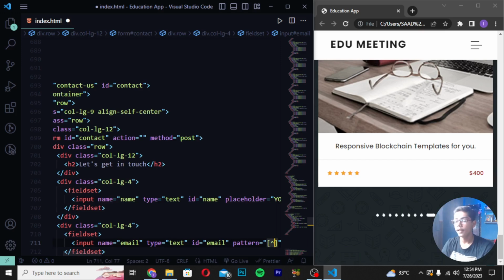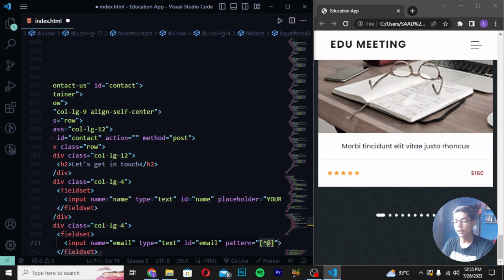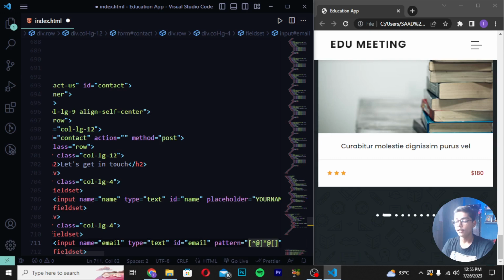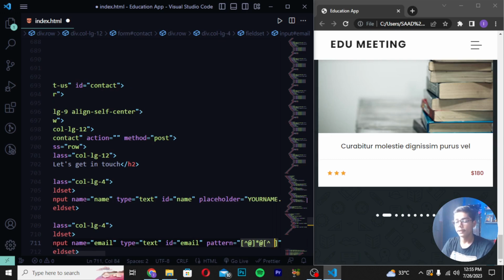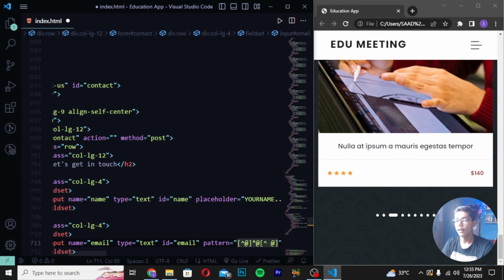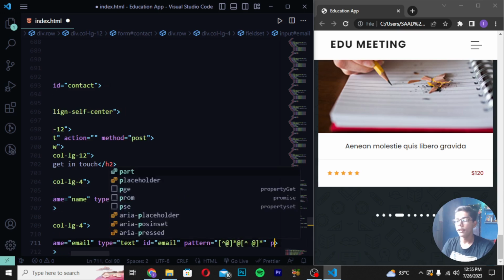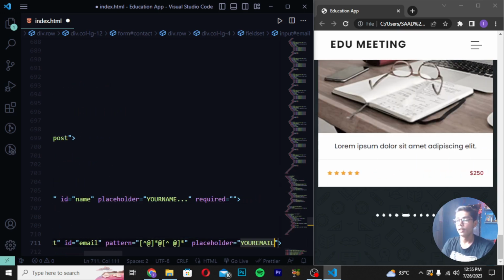Then this here, and then you have to write here at the rate like this, and then close this and write this hashtag like this again at the rate dash, and then you have to write this tag here again. Then again you have to give space and write here at the rate, and then you have to now write here after this hashtag. Then after writing this, you have to now give here placeholder should be your email, and then you have to write these three dots like at the top we have written.